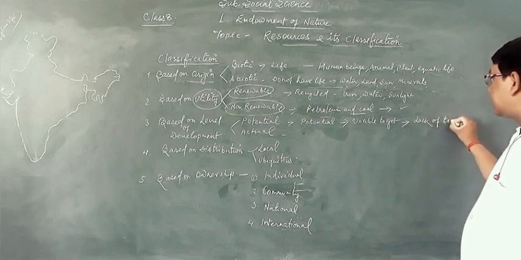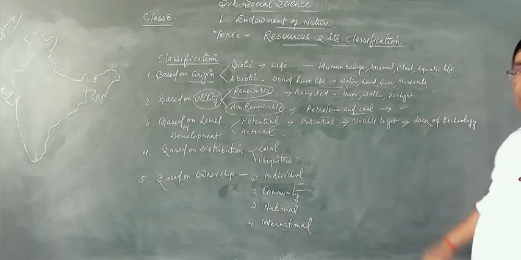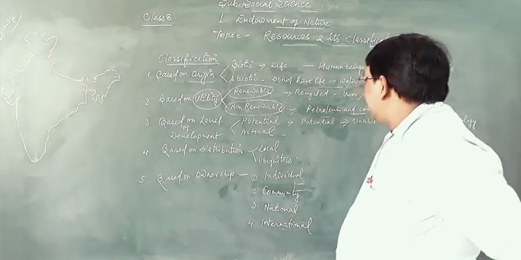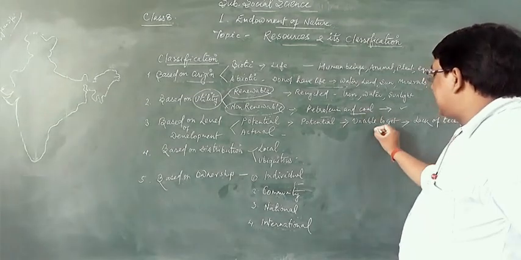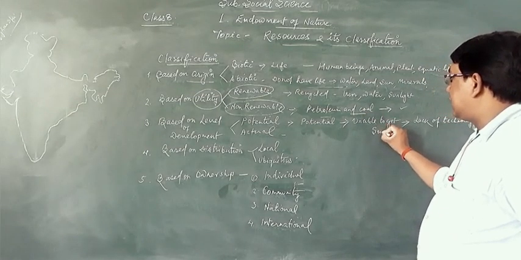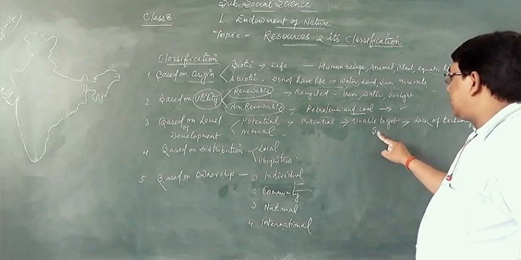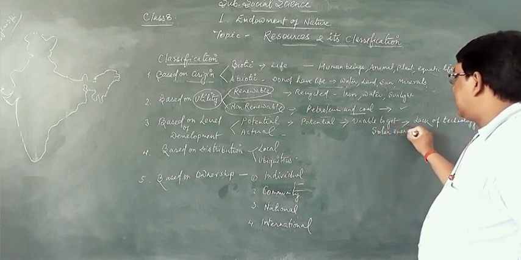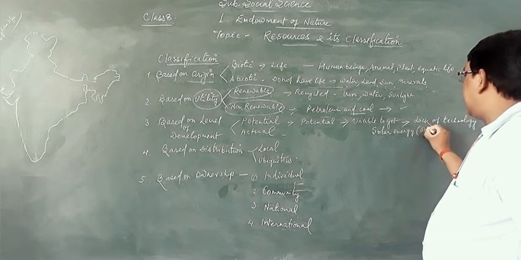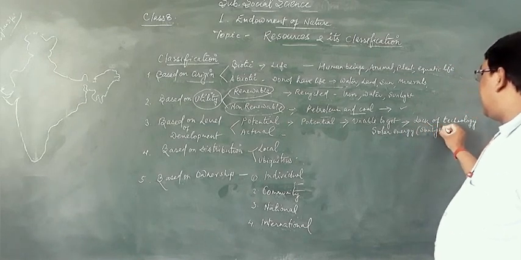Clear? Due to the lack of technology, potential resources are still available. Examples, now you can understand it: sun or solar energy, this is sunlight, and wind energy.